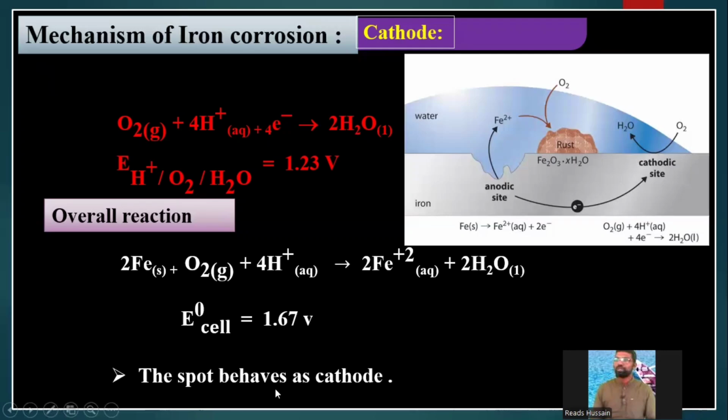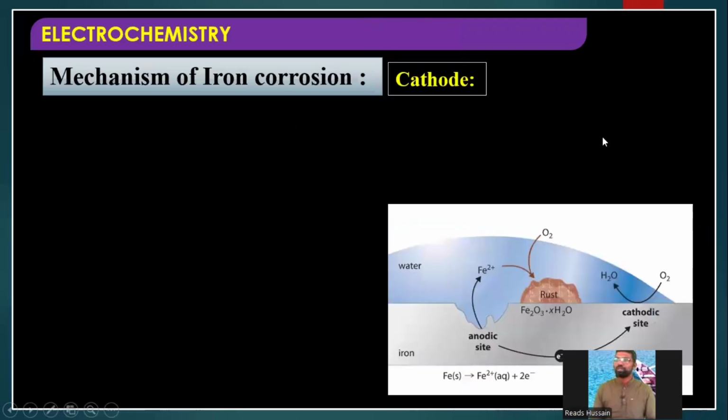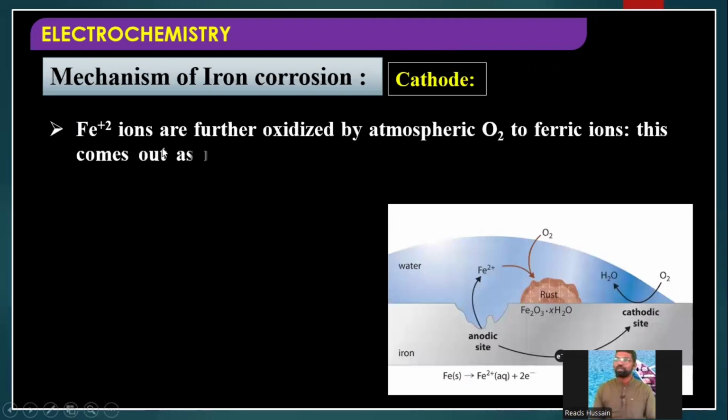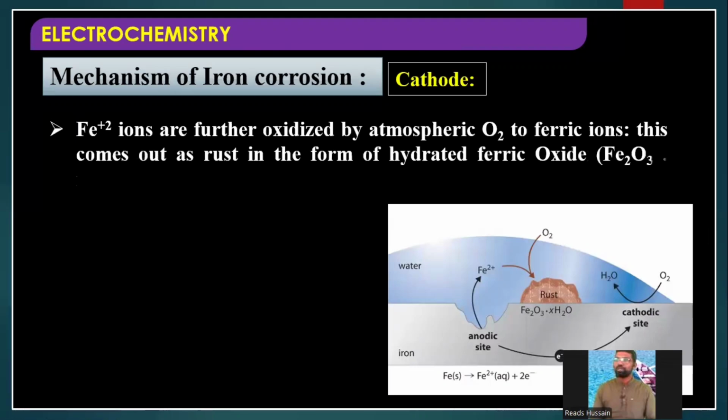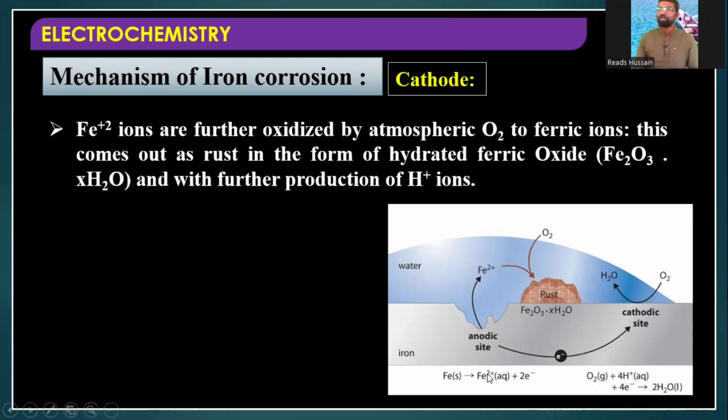And the spot behaves as cathode. That's all. Very simple process. Here Fe plus 2 ions are produced in the first reaction, no? These Fe plus 2 ions are oxidized by atmospheric oxygen, and finally they are converted to hydrated ferric oxide.